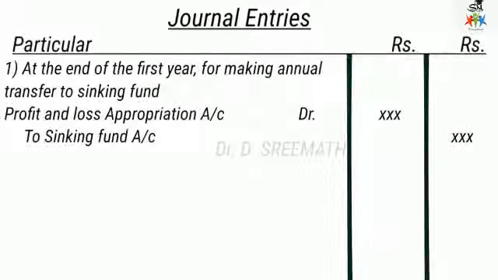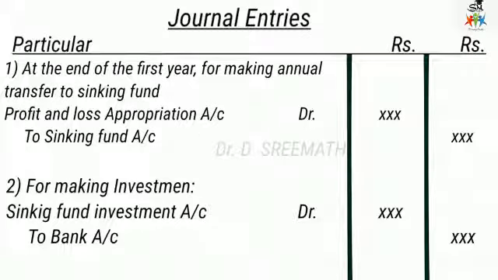So here are the journal entries at the end of the first year. For making the annual transfer to sinking fund: Profit and loss appropriation account debit to sinking fund account. Then for making investment: sinking fund investment account debit to bank account.